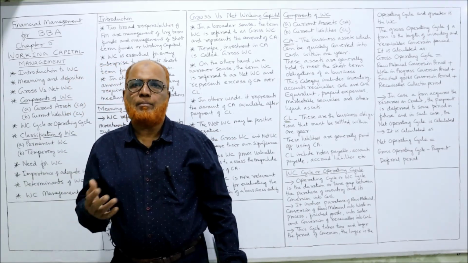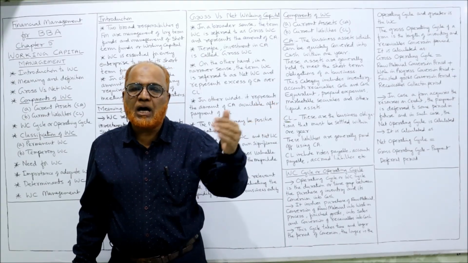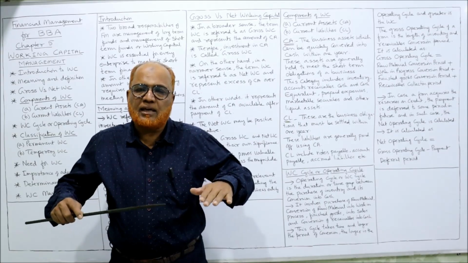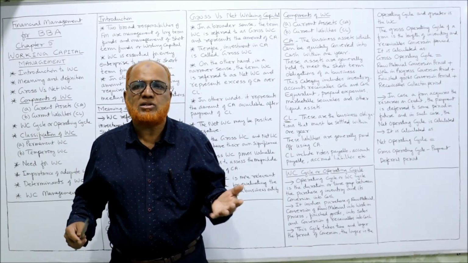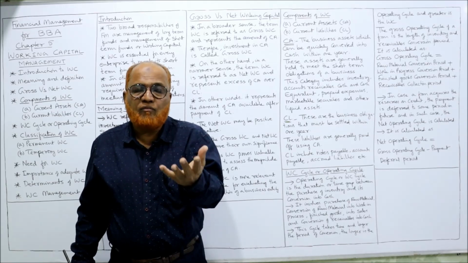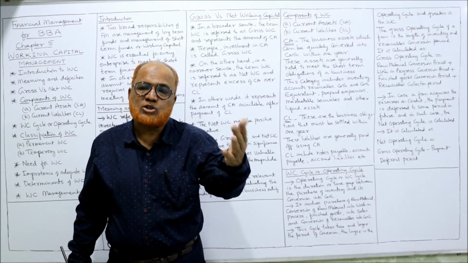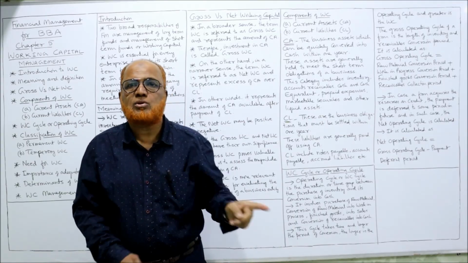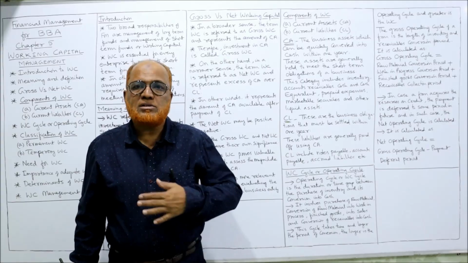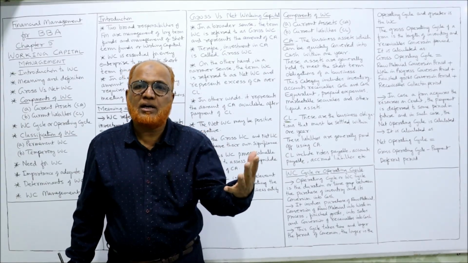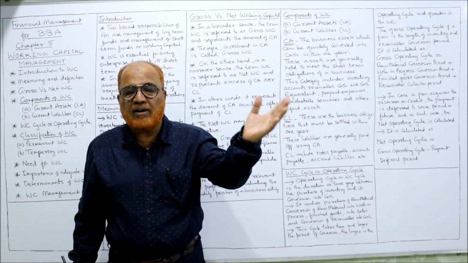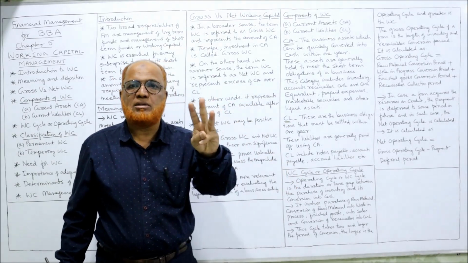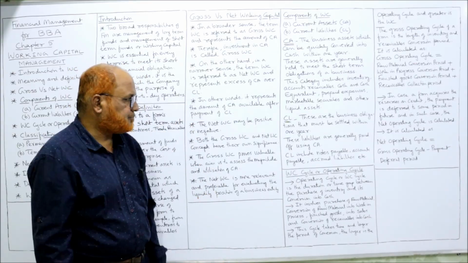Simple example, now I have a business, I am buying goods, goods worth 1 lakh rupees. Immediately it will not be converted into cash, it will take some time. So to convert that 1 lakh rupees of inventory into cash, it has taken me 3 months. So that 3 months is called the working capital cycle because my cash is being blocked in the inventory, and when it is sold I'll get the cash again. So from cash to cash, 3 months. That is the example I have given.